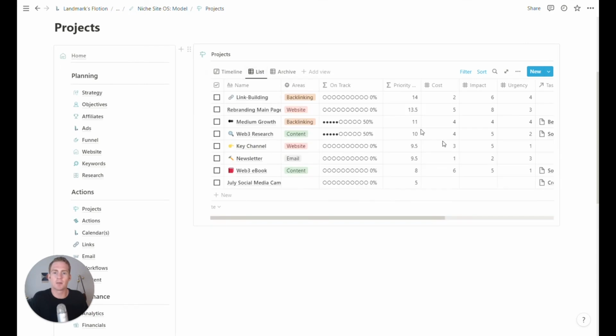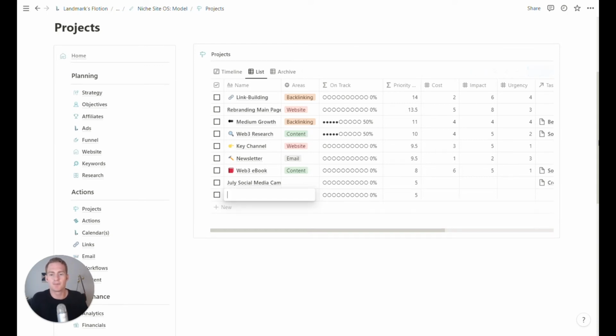And then this is probably where the list and the prioritization score will be more useful than on the homepage. So you can list project ideas and things that you'd like to work on, but perhaps aren't such a high priority. So let's say you have an idea to improve content creation flow. Maybe that's a project, maybe the area is working on the business, and we can give it a priority score.